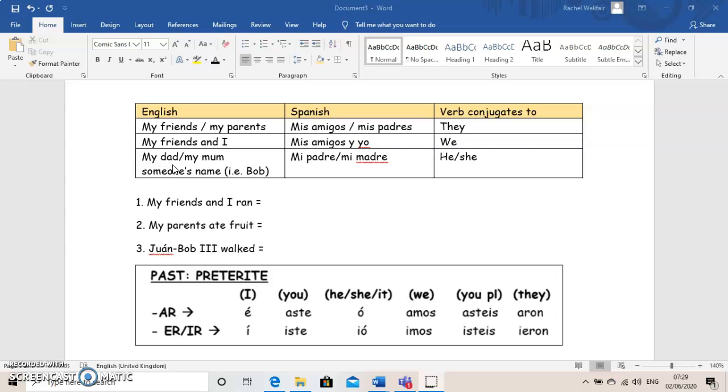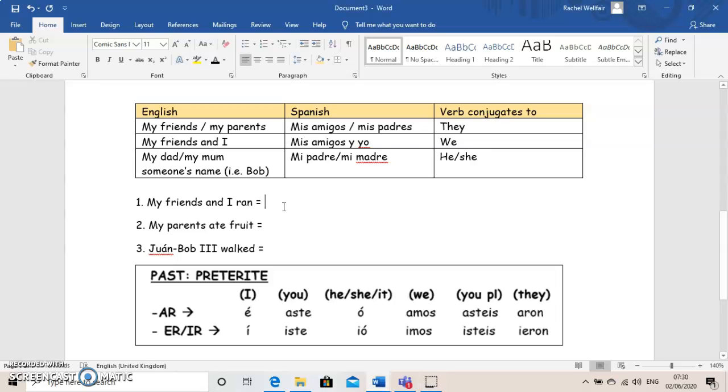If you're talking about just one other person, for example, my dad, my mum, so mi madre, mi padre, or someone's name, for example, Bob or whatever, then that's just one person, so it's not they, it's he or she, and so we use this form of the verb. Let me show you how that would work, okay?